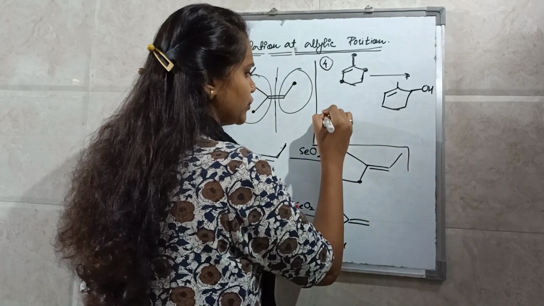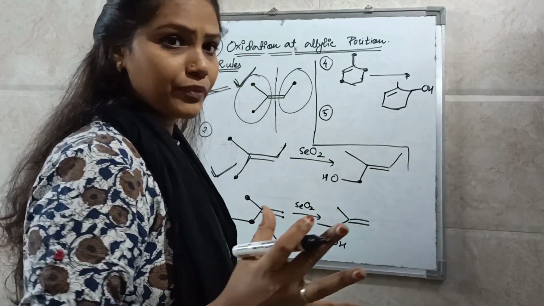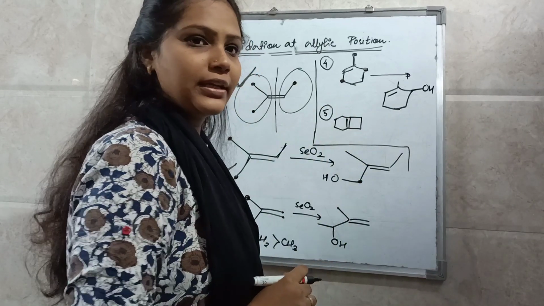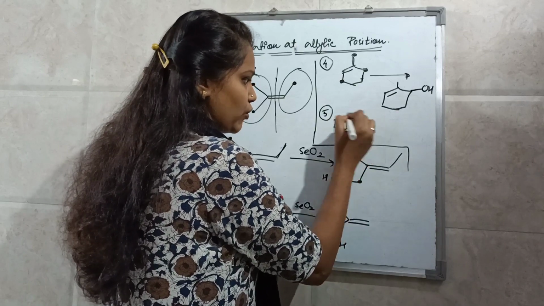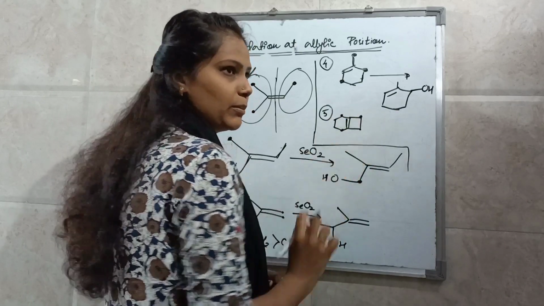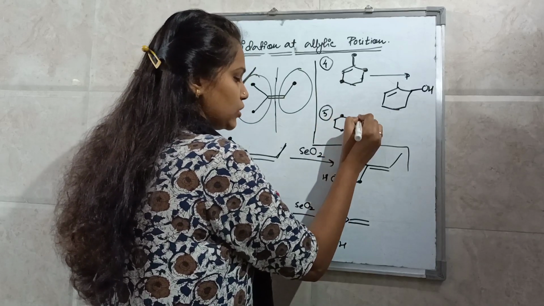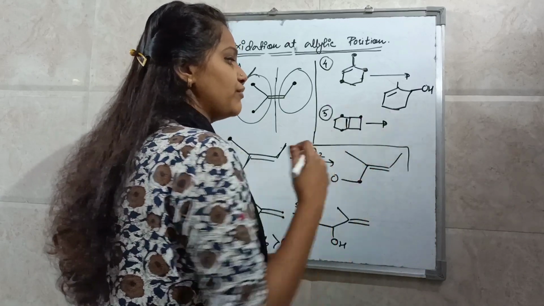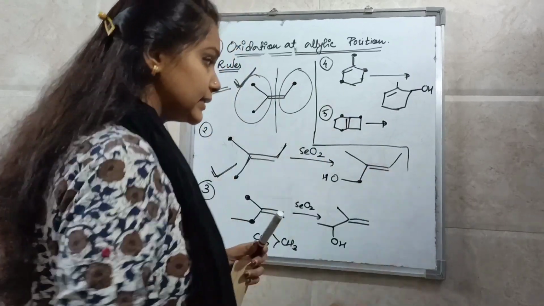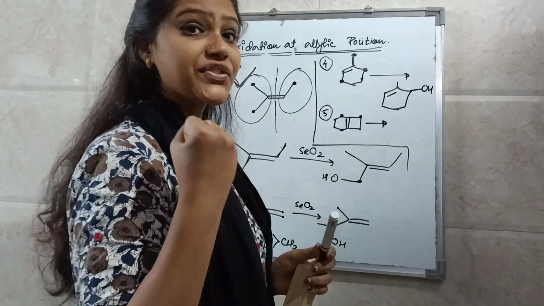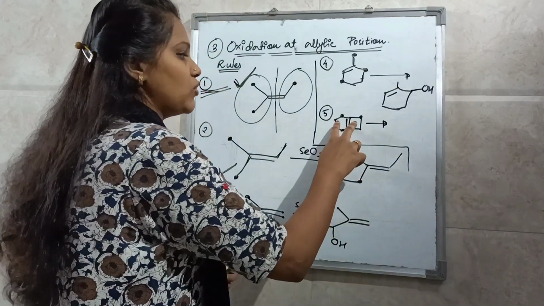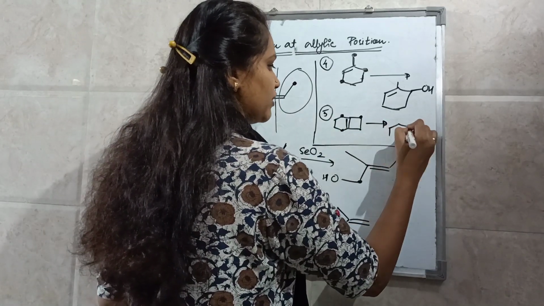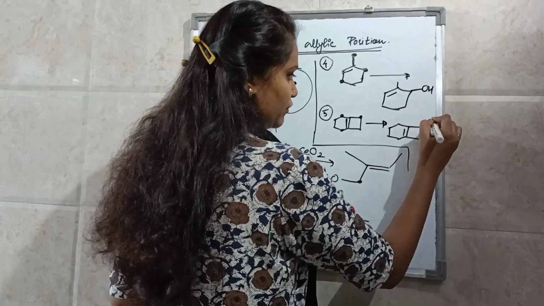Now the fifth rule, if you have a fused ring. See here, this is a fused ring. You have 4 allylic positions, 1, 2, 3, 4. These two are the same. So these are the two different positions, right? The substitution is same, everything is same. So if you have a fused ring, then the ring which is more strained will oxidize first. So out of these two, the 4-member ring is more strained, the smaller ring is more strained, right? So the smaller ring will oxidize and it will give you OH over here.